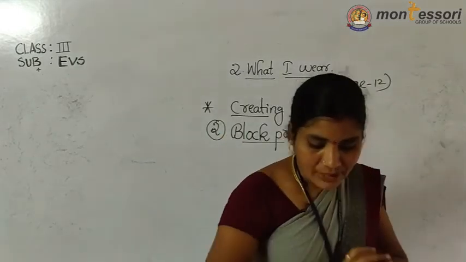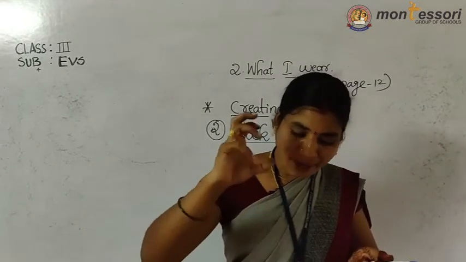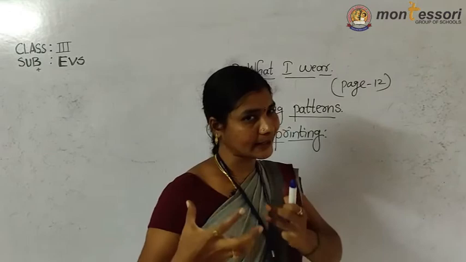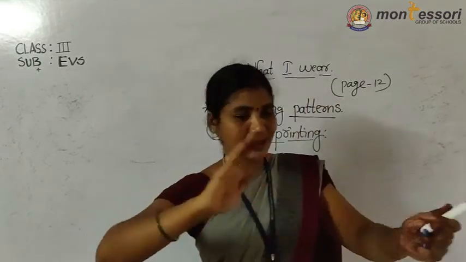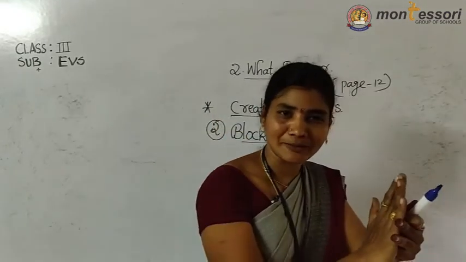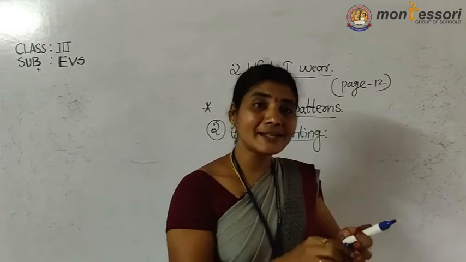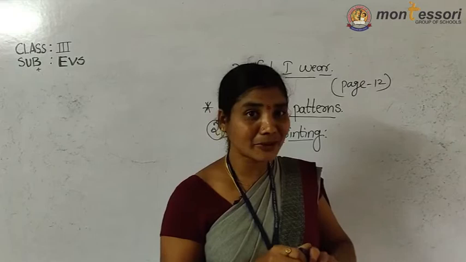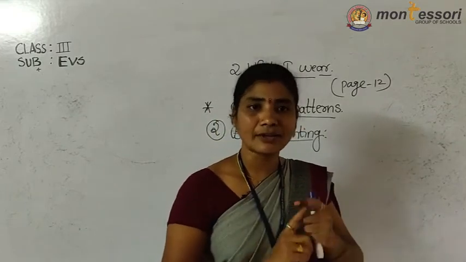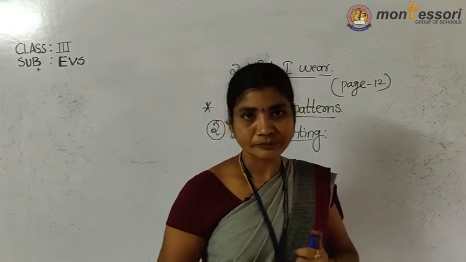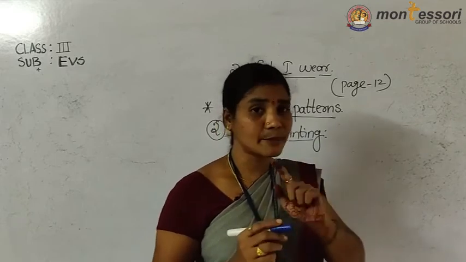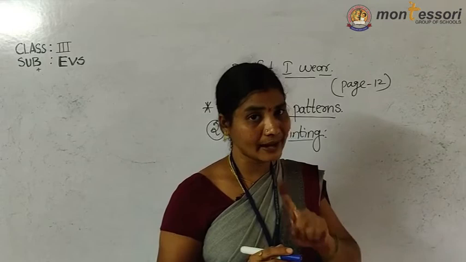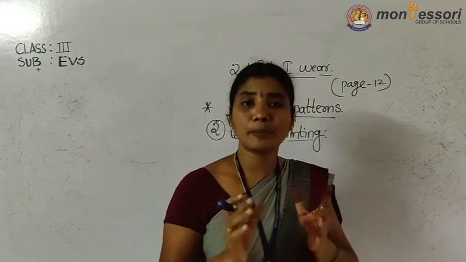Next, what do they do? This block is then pressed upon a piece of cloth to create a pattern. They take the cloth, and this wooden block is pressed on the cloth. Automatically, the print is present on the cloth. Very easy method, no? The same method is done on paper also. Okay, children, what is the first method? Tie and dye. The second method is block printing.